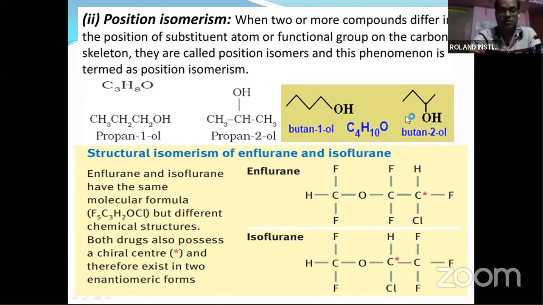Like this you can give some drugs also. Examples are enflurane and isoflurane. These are biologically active drugs. Here you can see the position of the fluoro groups or chloro groups is changed; in enflurane and isoflurane the positions are different. Due to the change in the position of groups, there may be a change in the activity, or the biological or chemical properties may change.